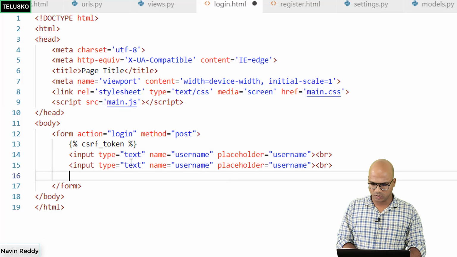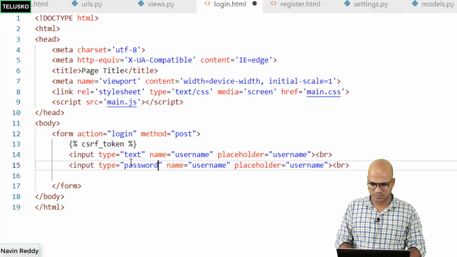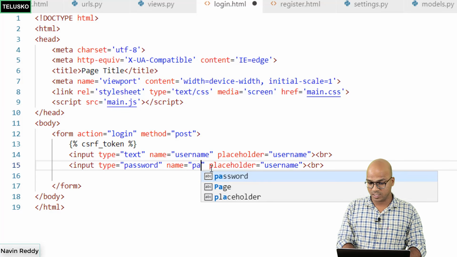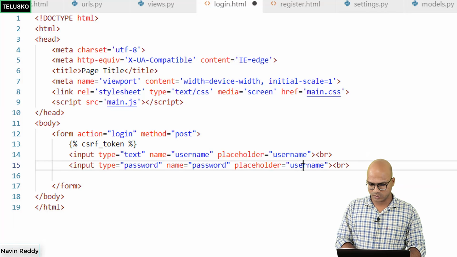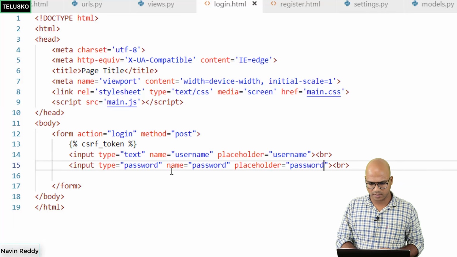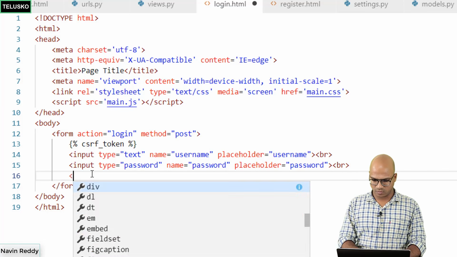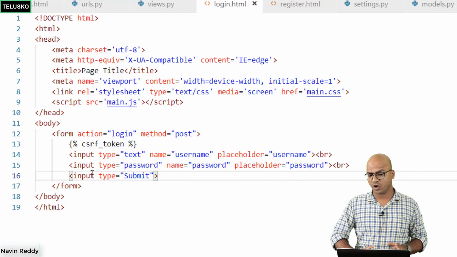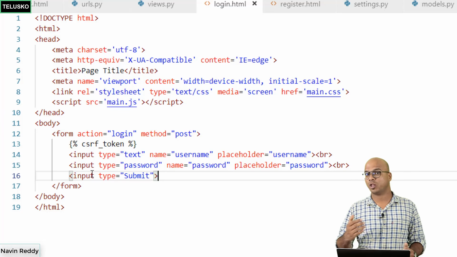The same thing can be reused. The only changes are the password and the username; the name should also be password, and the placeholder will also be password. That's done. And then we also need a button here, right? So how can we miss a button? Submit, that's it. We got a form, and the moment you click on submit, it will call login.